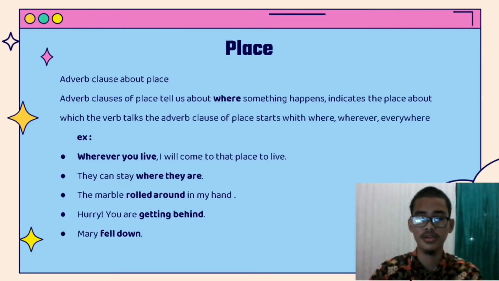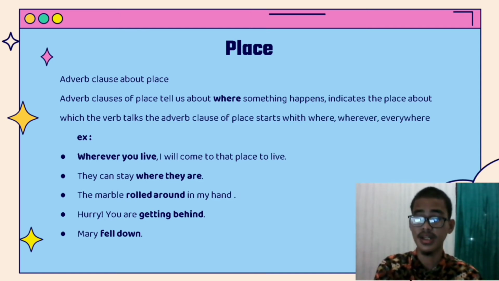So I will tell you about adverb clause of place. Adverb clause of place tells us where something happens, and it indicates the place about which the verb talks. The adverb clause of place starts with where, wherever, everywhere. Example. First, wherever you live, I will come to that place to live. Wherever you live acts as an adverb clause of place and is followed by a sentence, I will come to that place to live.